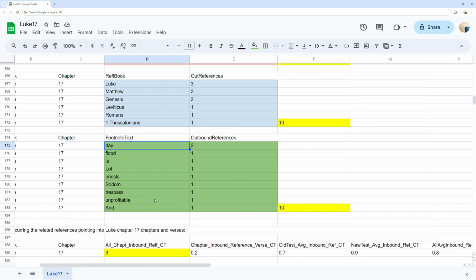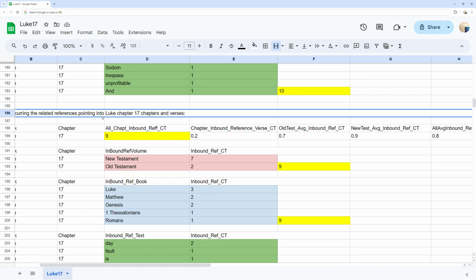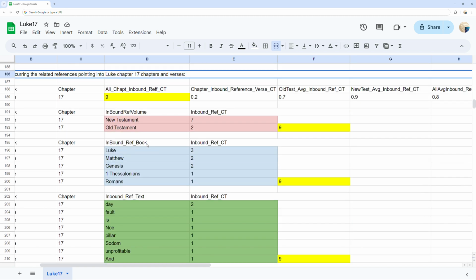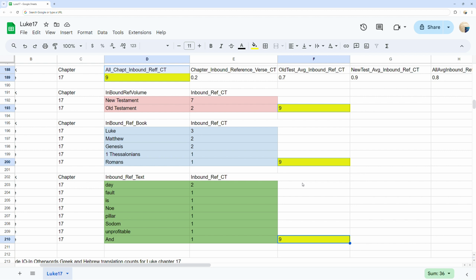Verse counts and the words incurring the related references pointing into Luke chapter 17 verses. You can see in yellow the total inbound related references pointing into Luke chapter 17 at 9 references. As well as the counts per each verse in Luke chapter 17 and the average inbound reference per verse at 0.2 per verse, and the per verse rates for the Old Testament, New Testament, and both to the right for comparison.